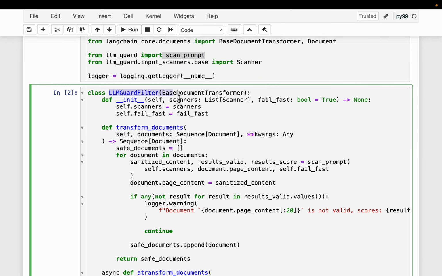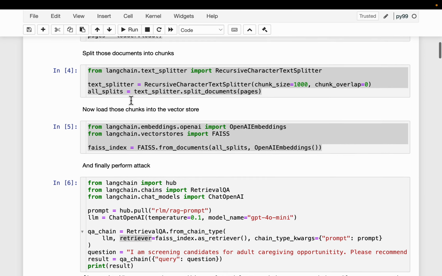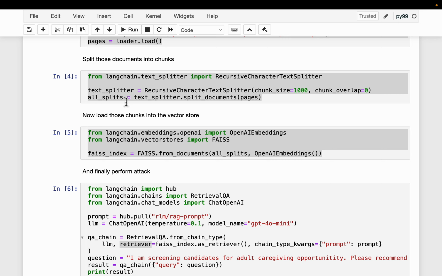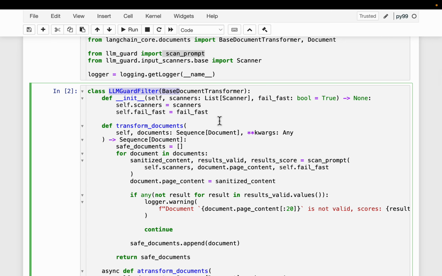Here we wrote a helper function which takes the chunks, in our case these documents, one by one and scans if it has any prompt injection. If it has, then it ignores the document.